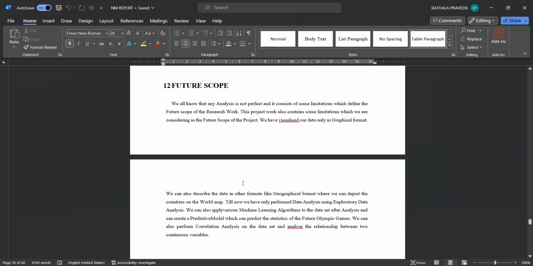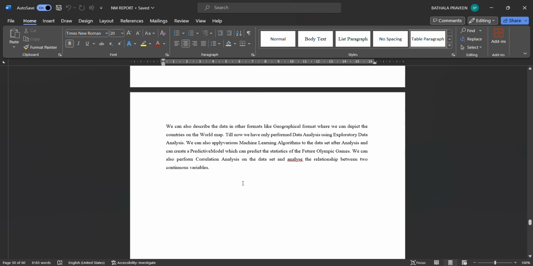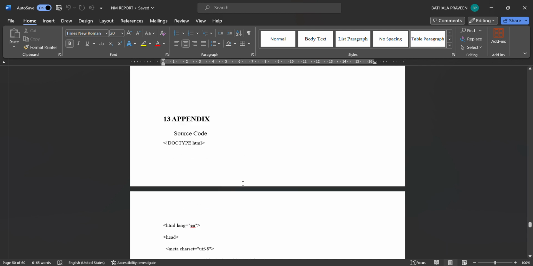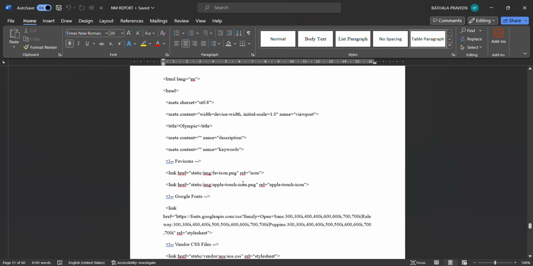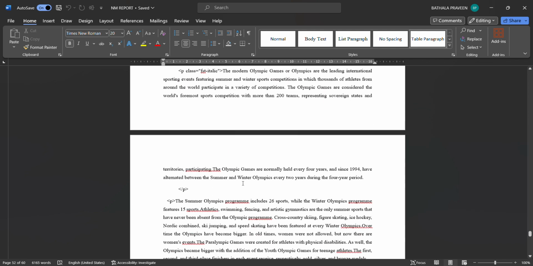We all know that the analysis is not perfect and it consists of some limitations which define the future scope of research work. So we have visualized our data only in graphical format. We can also describe the data in other formats like geographical format, where we can plot the countries on the world map. This is the code which I used in my project.